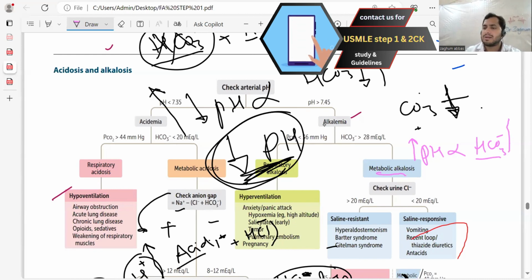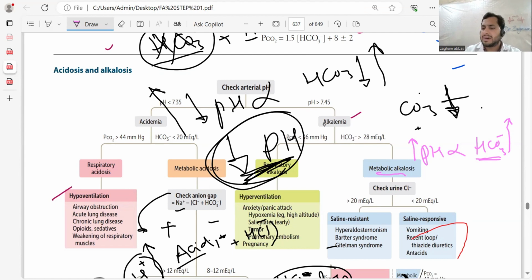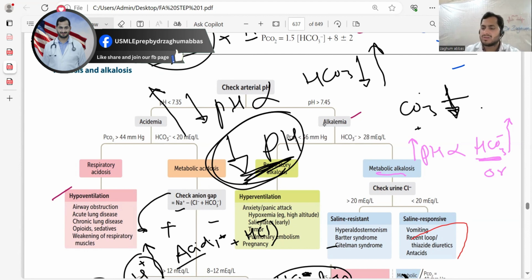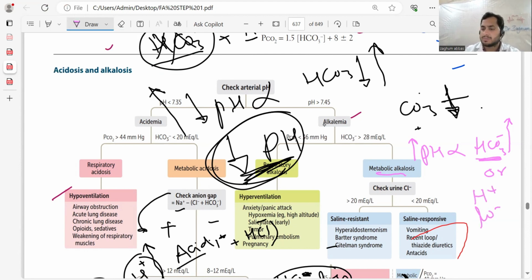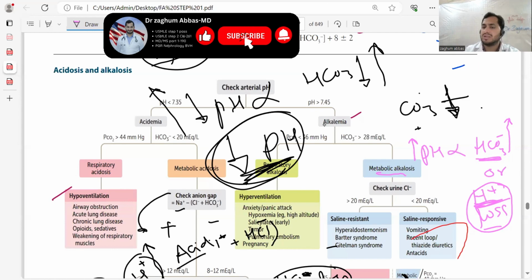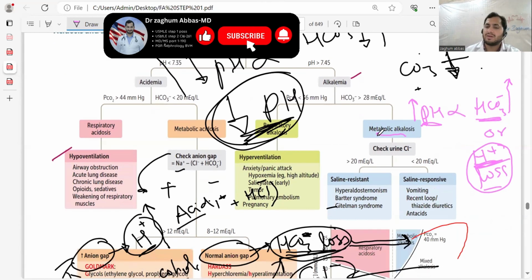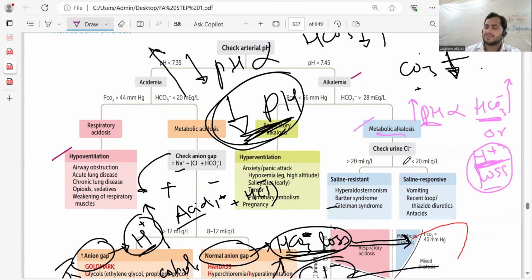So bicarbonate is increased, or, most importantly, the most commonly asked question: bicarbonate is increased as H positive is lost. In diseases in which H positive, hydrogen ion, is lost, you will have increased pH. Here, when we are having metabolic alkalosis, remember H positive loss.